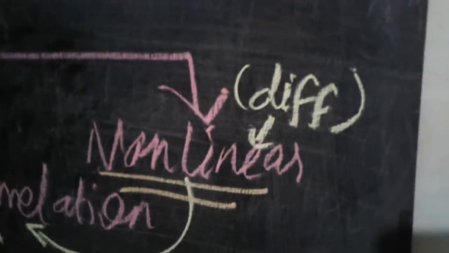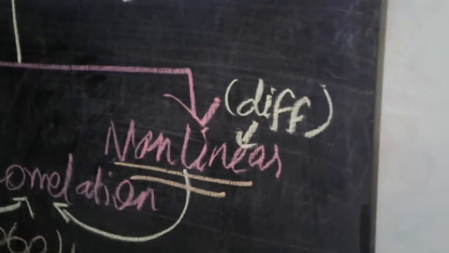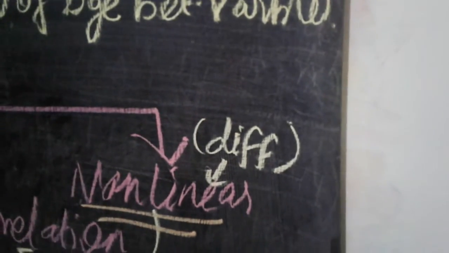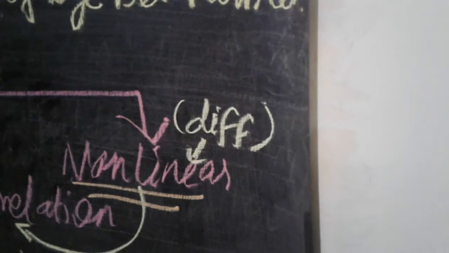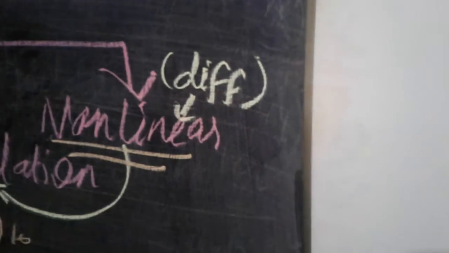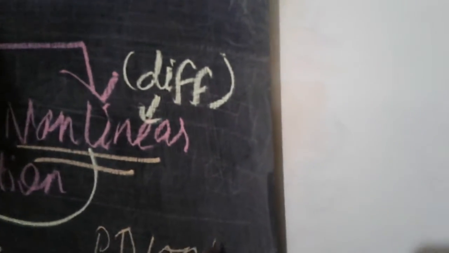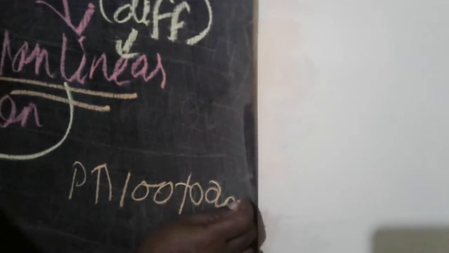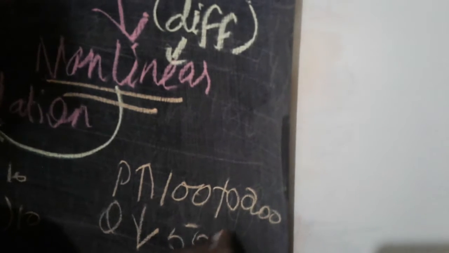Next, non-linear correlation. There will be no equal changes. When the amount of change in one variable does not bring the same change in another variable, sometimes it may increase, sometimes it may fall. For example, the price increases from 100 to 200, and the quantity demanded goes from 50 to 60.